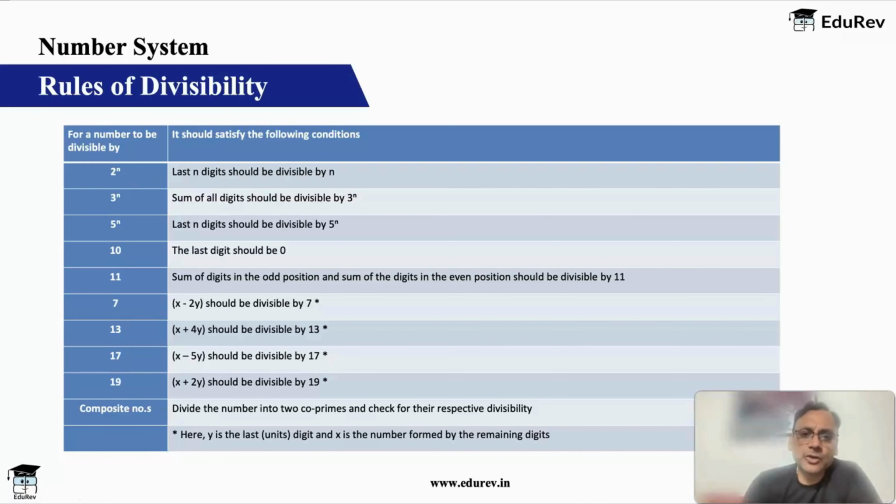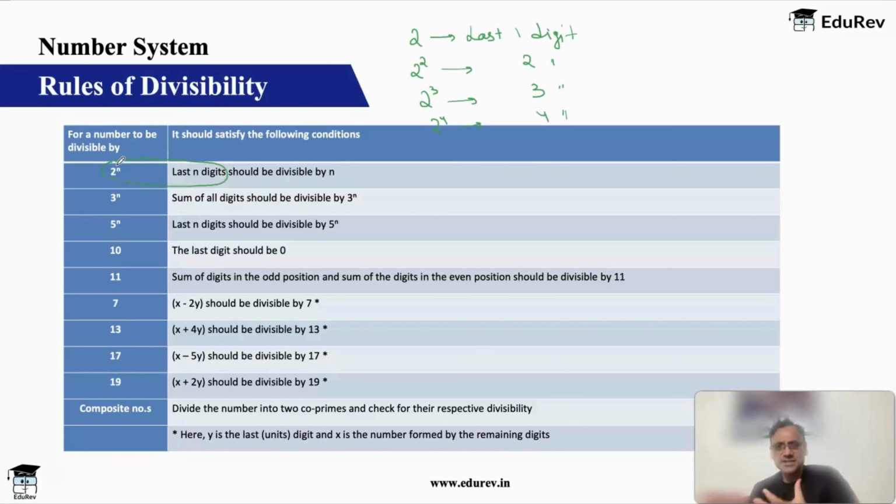For any number to be divisible by 2, we check the last one digit. For it to be divisible by 2 square, which is 4, we check the last 2 digits. For it to be divisible by 2 cube, which is 8, we look at the last 3 digits. For it to be divisible by 2 to the power 4, which is 16, we look at the last 4 digits. So if you see 2 to the power n, we look at the last n digits. Of course, here you should ask why. And the answer is very simple.